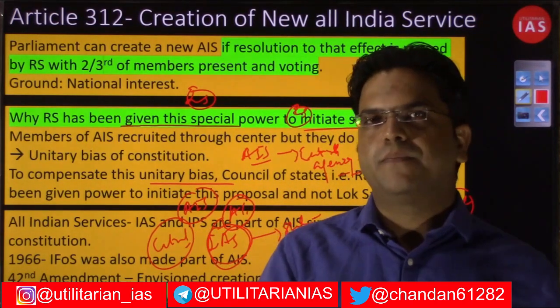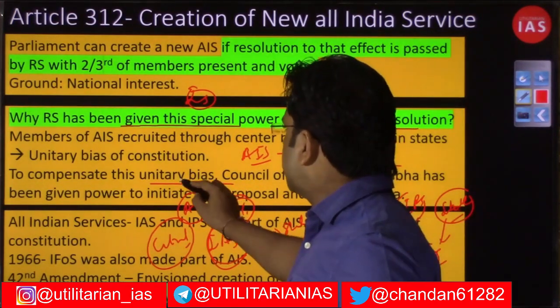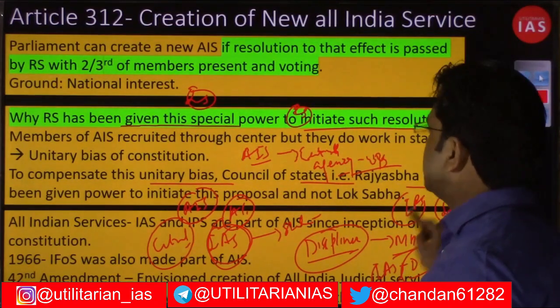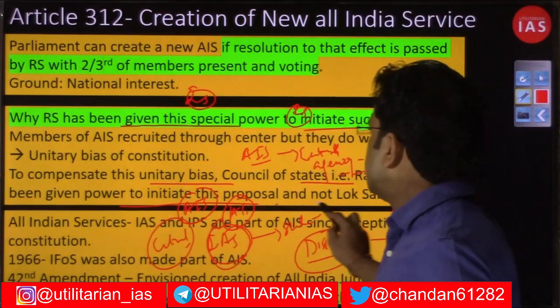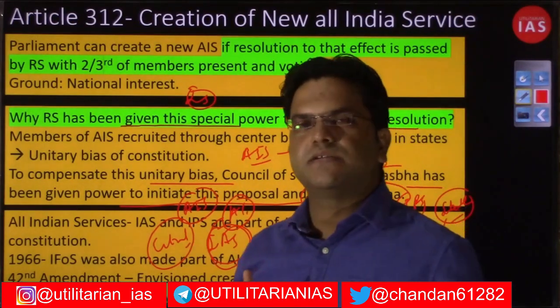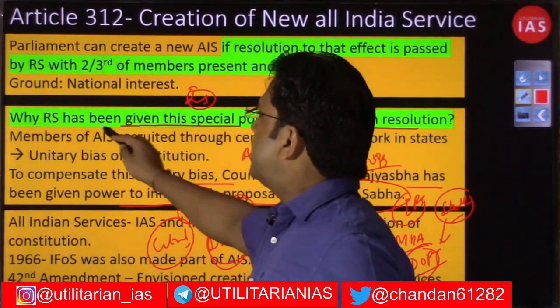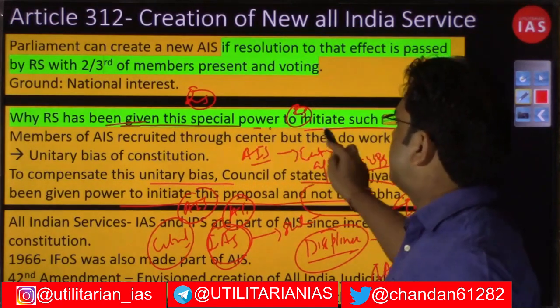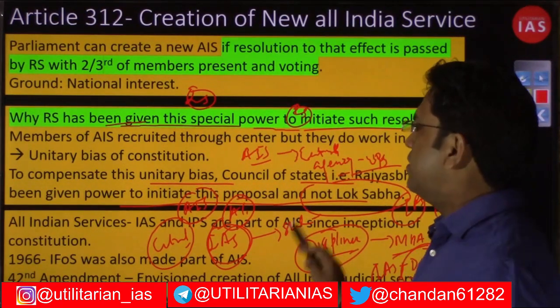Not the Lok Sabha, right? So to offset that unitary bias, the Council of State, that is the Rajya Sabha, has been given the power to initiate this proposal and not the Lok Sabha. I hope the question I raised on that slide, why the Rajya Sabha has been given this special power and not the Lok Sabha, has been answered.